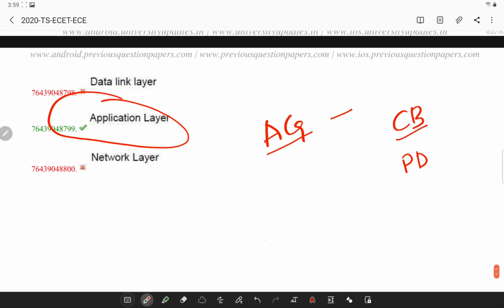So with this, the questions related to data communications and computer networks from 2020 are completed.